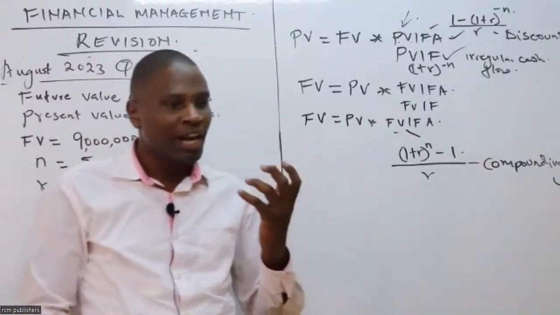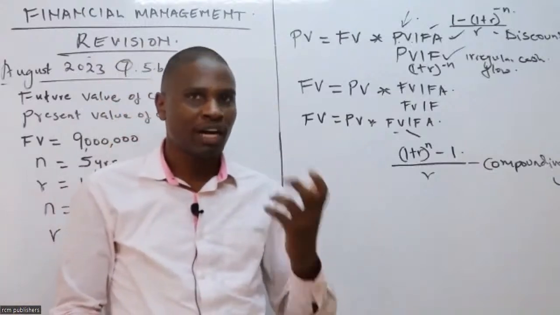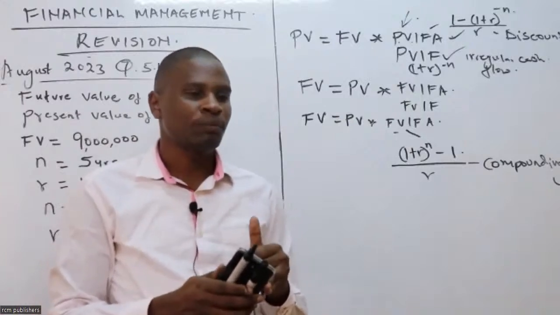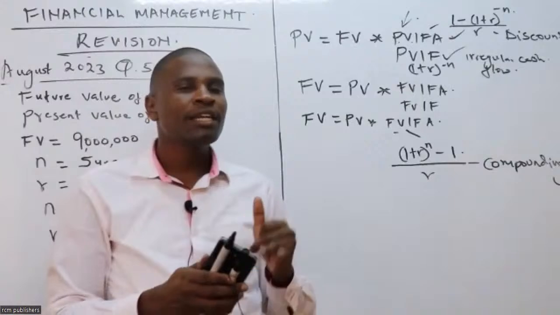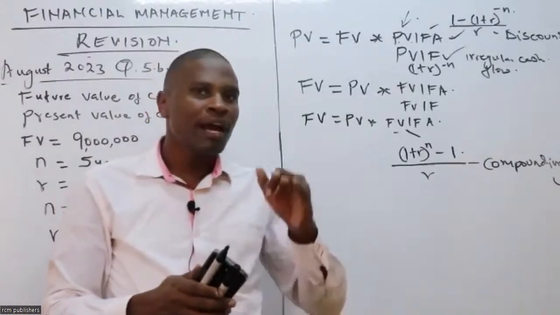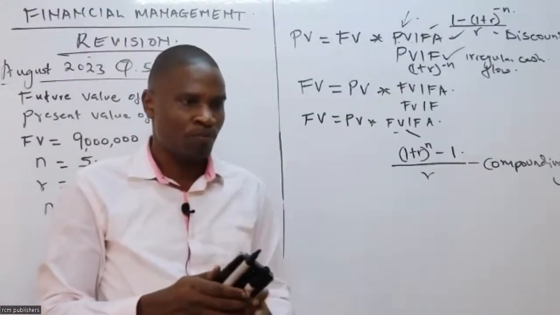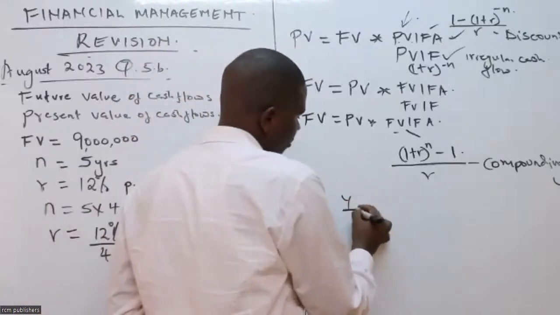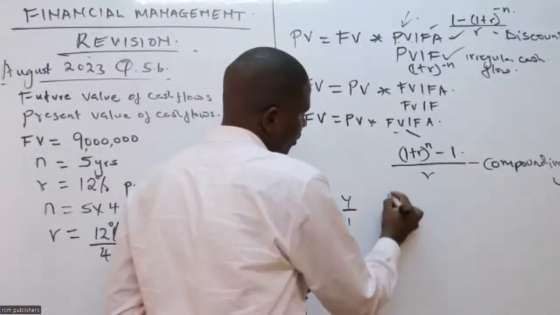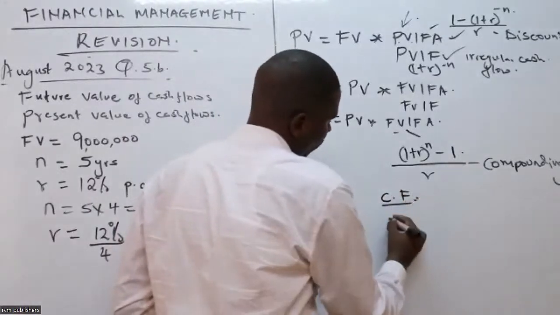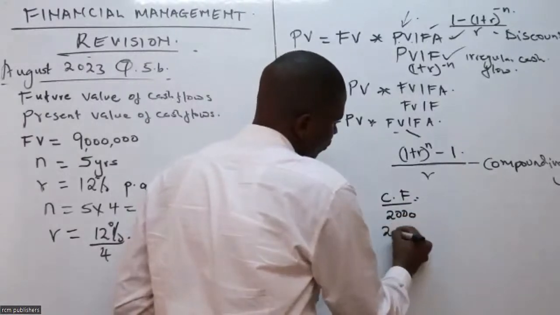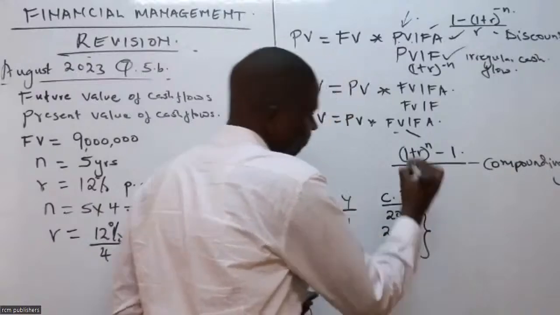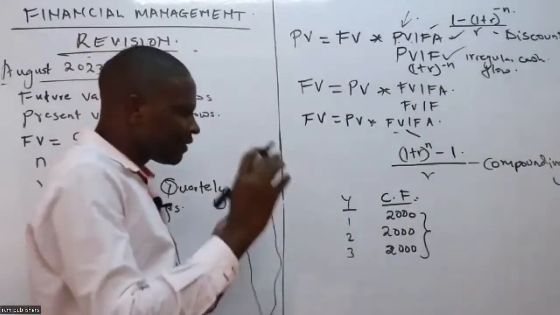We have 2 types of cash flow, right? We have regular cash flow and irregular cash flow. As the name suggests, regular cash flows are those cash flows which are uniform. For example, I have here years 1, 2, 3. I have cash flow here: year 1 is 2,000, year 2 is 2,000, year 3 is 2,000. Those are regular cash flow.